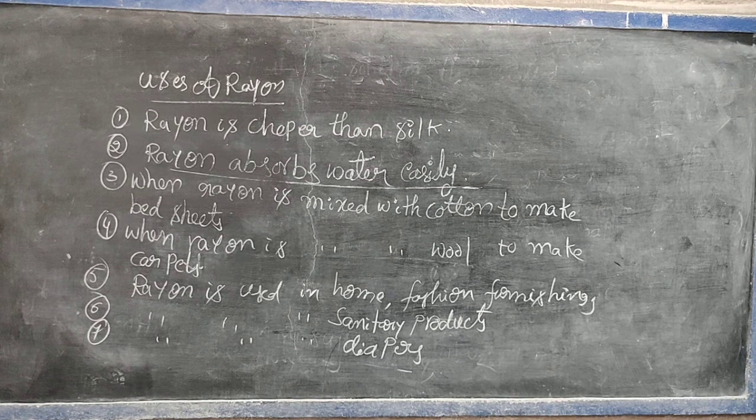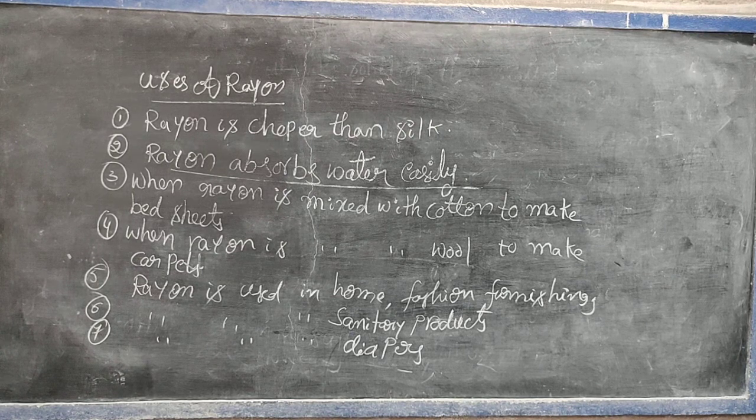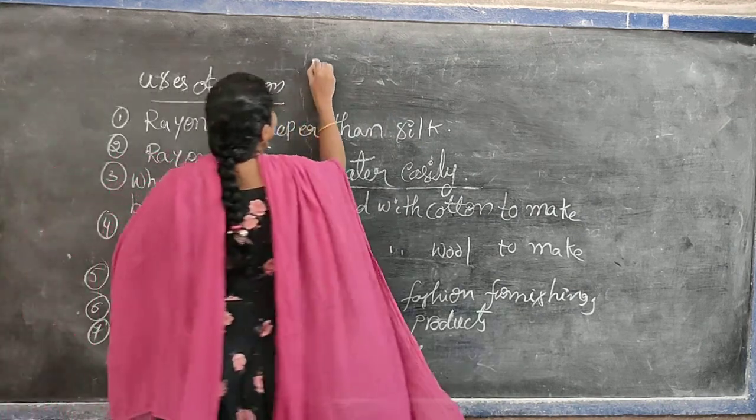So remember one more point. This is the 8th point you will write. Rayon is also used in the preparation of bandages. You will write one more point now. Rayon is also used in the preparation of bandages. I will write the 8th point here.